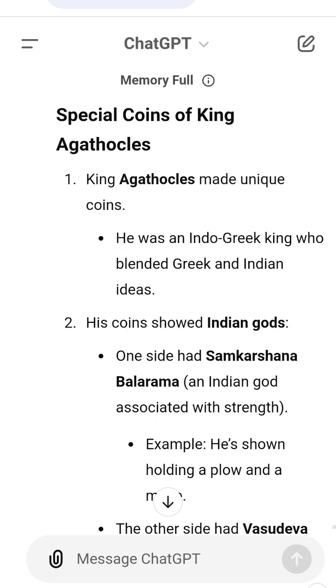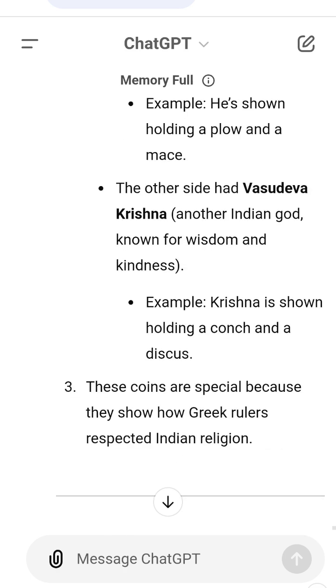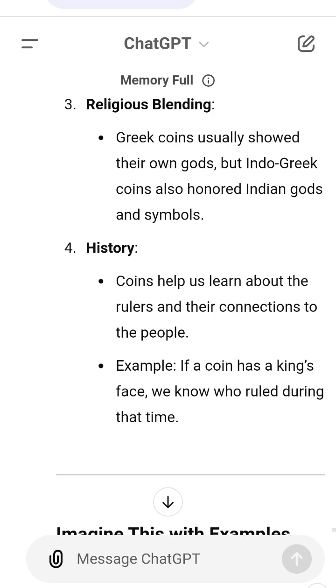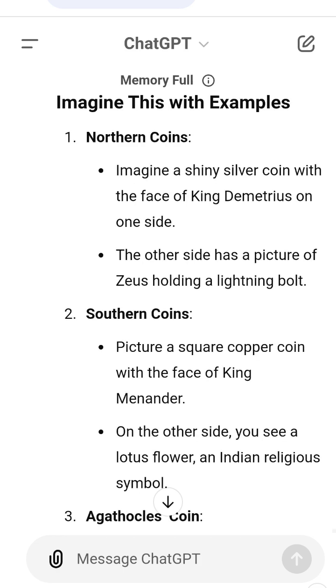3. Agathocles coin. Think of a coin where one side shows Krishna holding a conch. The other side shows Balarama with a plough and a mace. Key points to remember. 1. The North coins were more Greek in design, with Greek gods and round shapes. 2. The South coins mixed Greek and Indian ideas, using Indian gods, symbols, and square shapes.